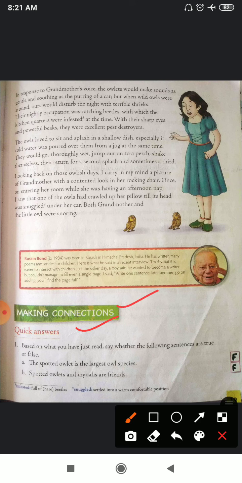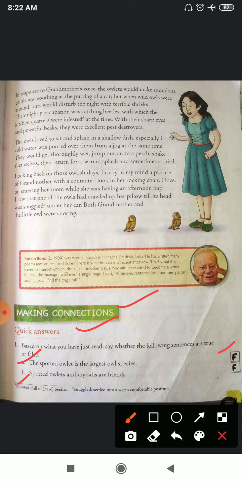Based on what you have just read, say whether the following sentences are true or false. Students, according to what you have read in the story, you have to answer whether these statements are true or false. Now number A, the spotted owlet is the largest owl species. So this one is false. You have to note down false. Number B, spotted owlets and mynas are friends.